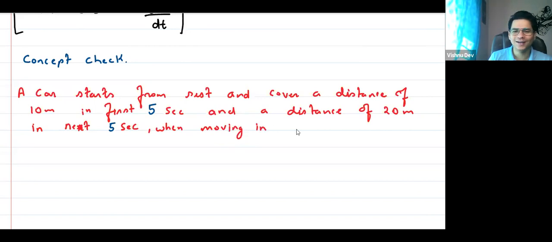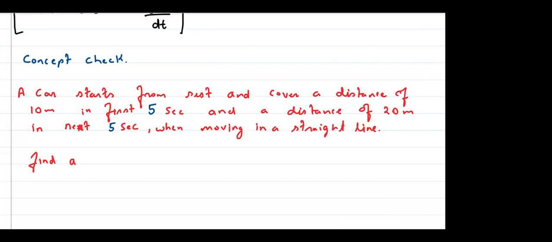Moving in a straight line. Right? Okay. Find acceleration. Find A. Everyone, step by step. Easy. Very easy.